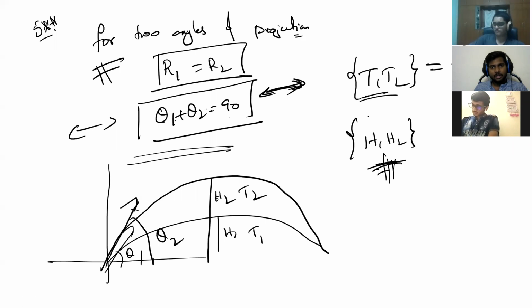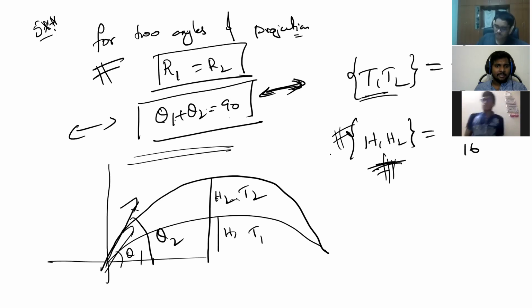Kaushik, can you do H1, H2 now? Relation between H1, H2? Try it out. R square by 16, sir. R square by 16. That's good. Kaushik, will you do it on your own in a similar way? Make it a homework point. H1, H2 will be R square by 16.